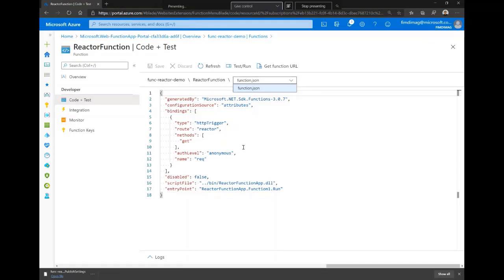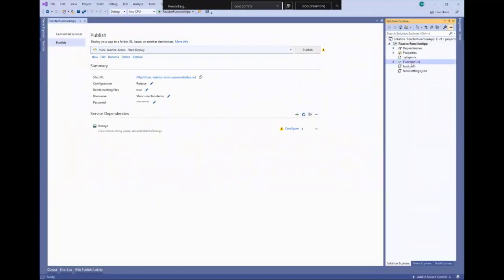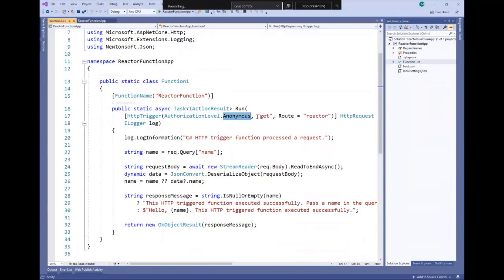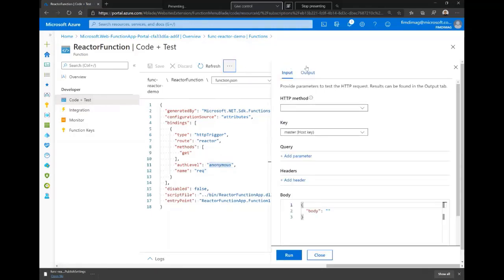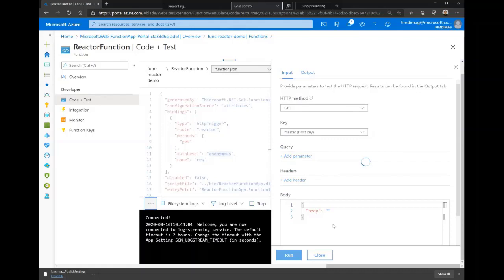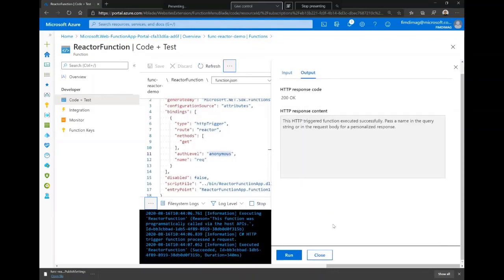But here we have only the function app that is generated based on what we have mentioned in our code here directly. So here we said it's anonymous, it's only get, and we have this HTTP trigger here, which is anonymous also. So this is what is generated. We can't access the code, but we can test it like any other function here. We can select the method here, get the keys if we need to do that, and then we can run and test our function directly, even if it was developed locally.